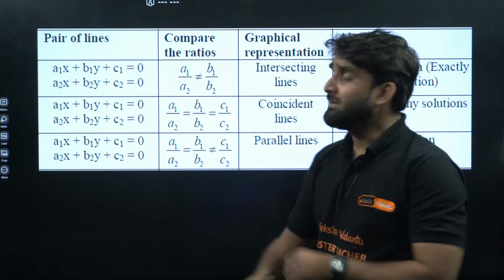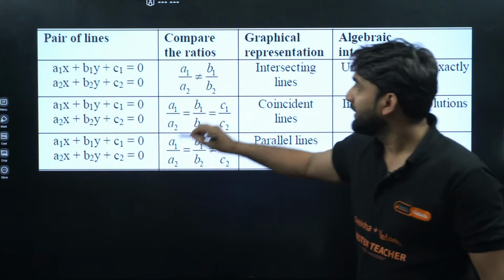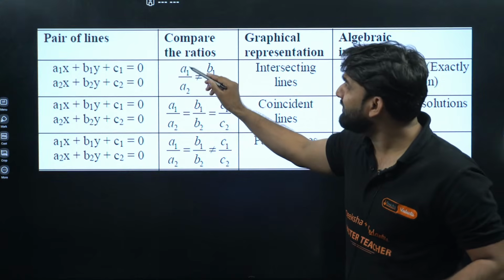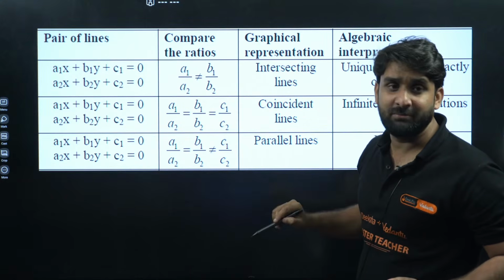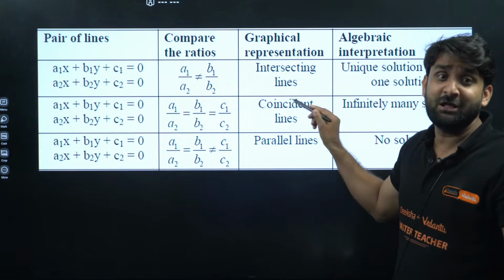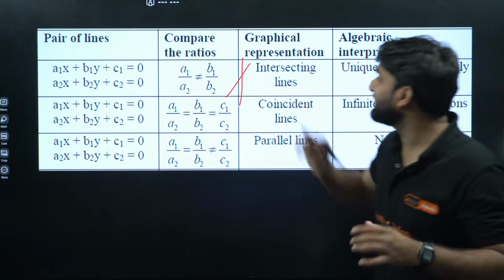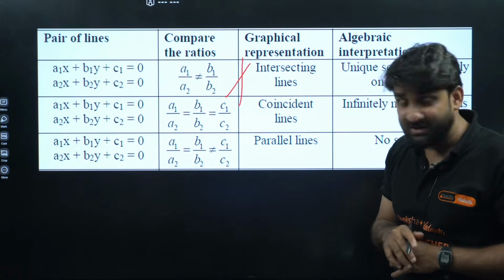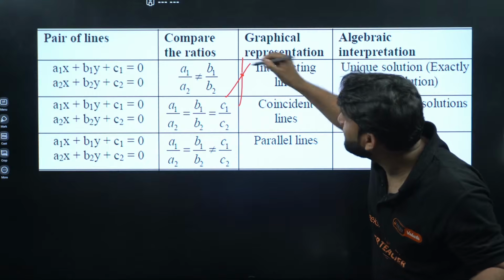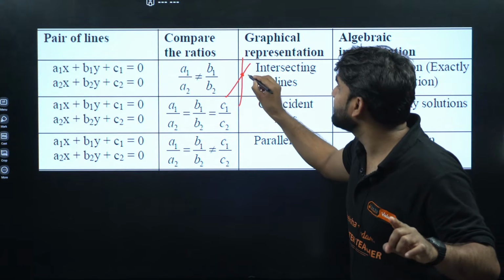Okay, clear everyone? In a pair of linear equations, this is the comparison of the ratios of the variables. If a1 by a2 is not equal to b1 by b2, it indicates that on the graphical representation there will be two intersecting lines. And if there are two intersecting lines, how many solutions will there be? Only one solution.